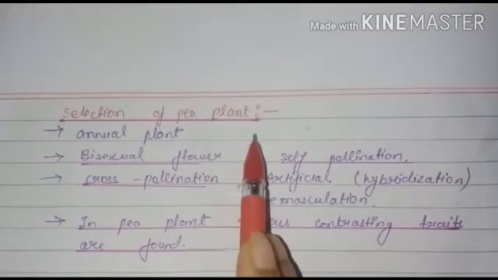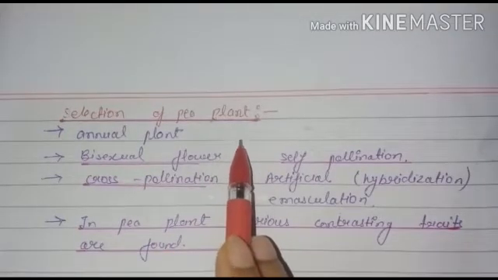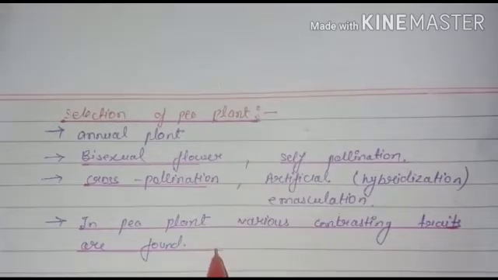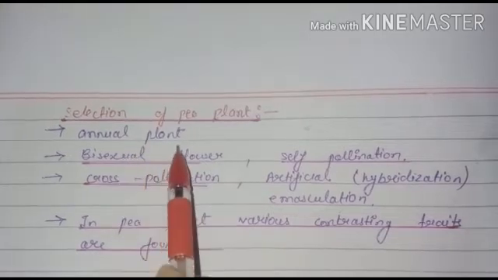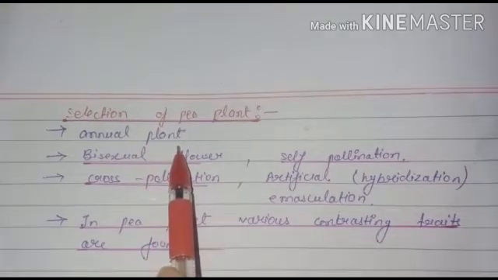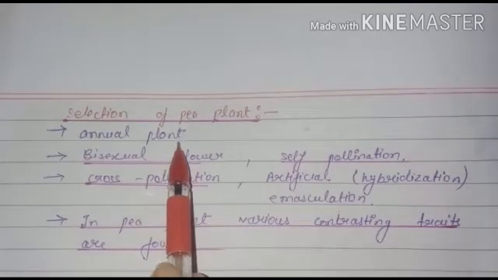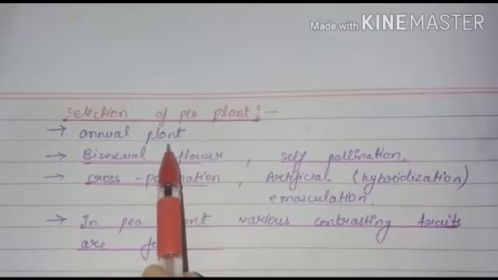Mendel chose the pea plant. Sometimes the question arises why Mendel chose the pea plant. These are the points you have to mention in that answer. First, it is an annual plant. Annual plant means it produces once in one year. That is why we call it an annual plant, and its life cycle is also so short, only 3 to 4 months.